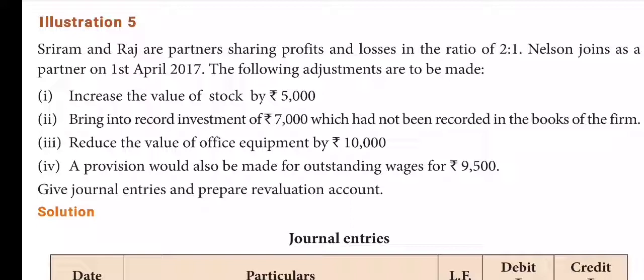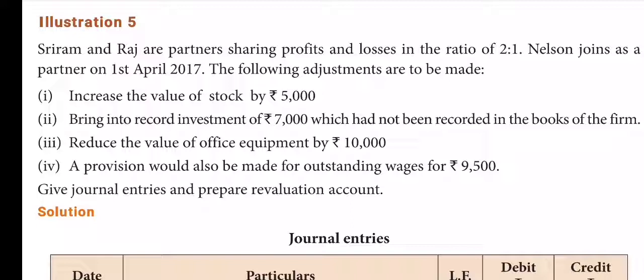One, increase the value of stock. Automatically it is a profit item. Increase in the value of stock is a profit item. Then bring to record investment of 7,000 which had not been recorded. The new asset brought into the account. Okay, that too is a profit item. So two profit items. Then reduce the value of office equipment. Reduction in asset is a loss item, and provision would also be made for outstanding wages, a new liability brought into the account. Therefore, first two are profit and the second two are loss. Okay, so what did they ask? Give journal entries and prepare revaluation account.